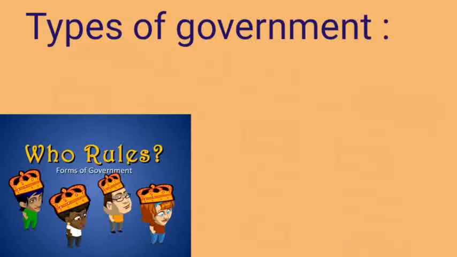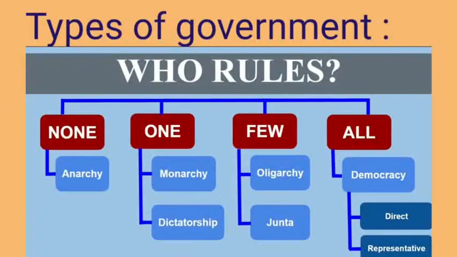So here we have some forms of government. One means monarchy or dictatorship. When we talk about a few people, that is oligarchy. When we talk about all, that comes under democracy and representative. Now in this chapter we are going to focus on monarchy and democracy. So first of all we are going to see democracy.